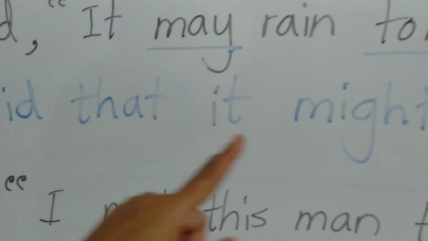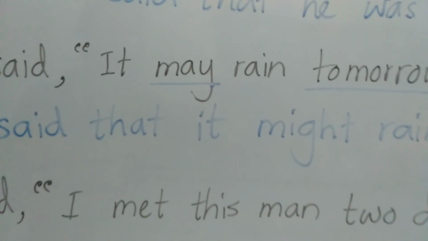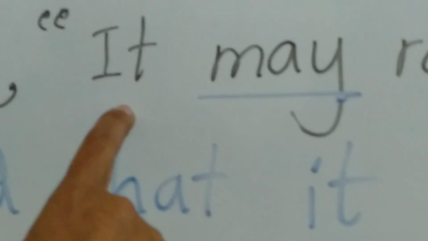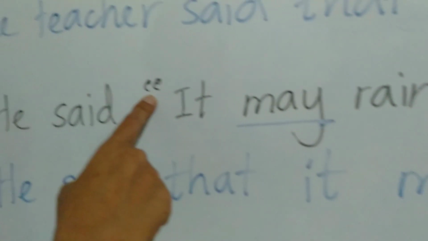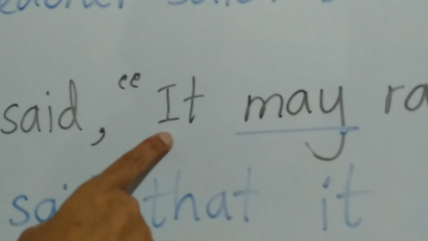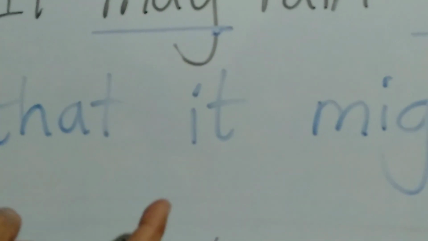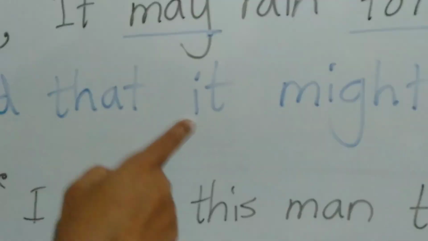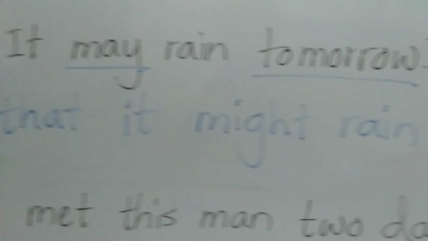He said that it might rain the following day. Here you see, this is also very important to know. Whenever we write a sentence within inverted commas, we start with a capital letter. But when you turn this into indirect or reported speech, this should be changed into a small letter, and remove the inverted commas too.